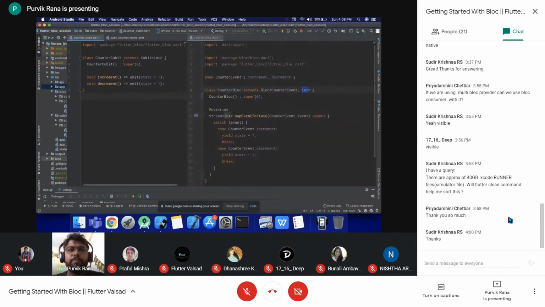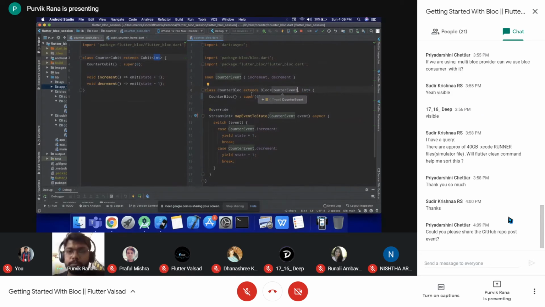As we can see, the qubit is only extending the qubit, whereas here we have the two things, the event and the state, because the block needs to receive the event, and the representation of the initial state is the same. By using the constructor, we can have the representation of the initial state. Here we have different functions to be triggered with the help of the instance of the qubit, and here we need to pass on the different events.